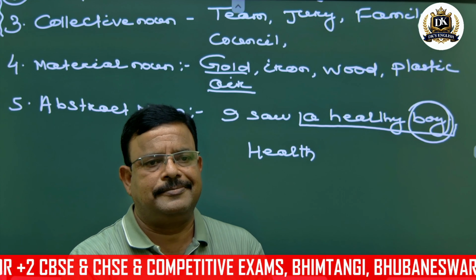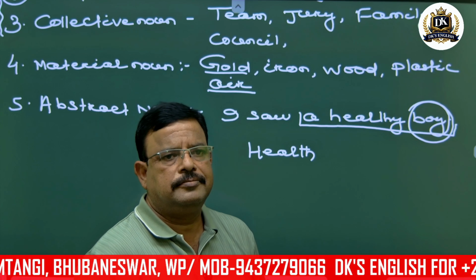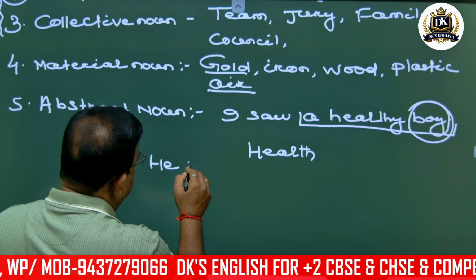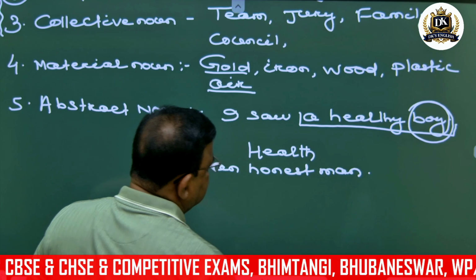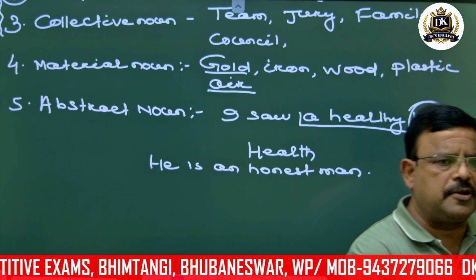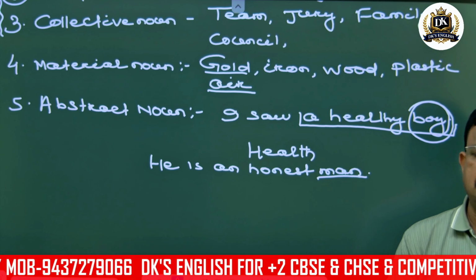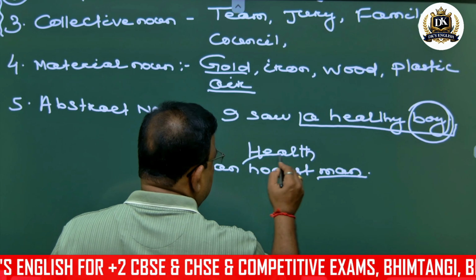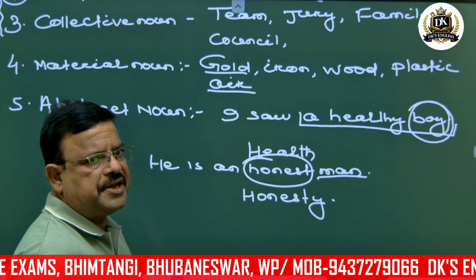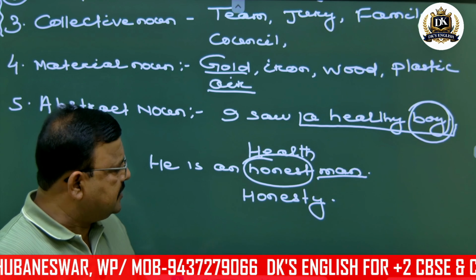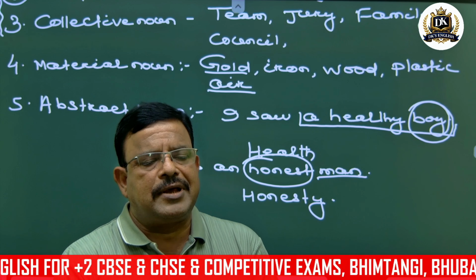We can never see health, although we can see a healthy boy. So suppose he is an honest man. It means what is his quality? I saw the man, not honest. So why do I say it is an honest man? Because honesty is his quality. So this noun honesty, you cannot see it. You can only think of that.